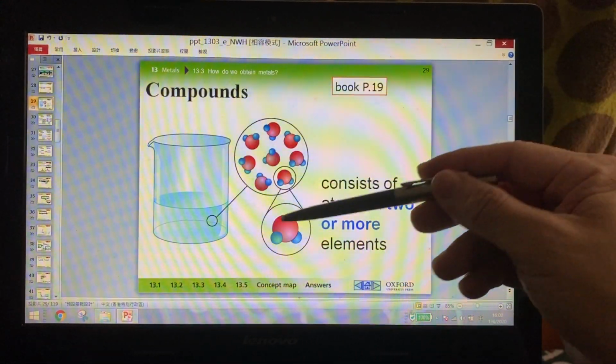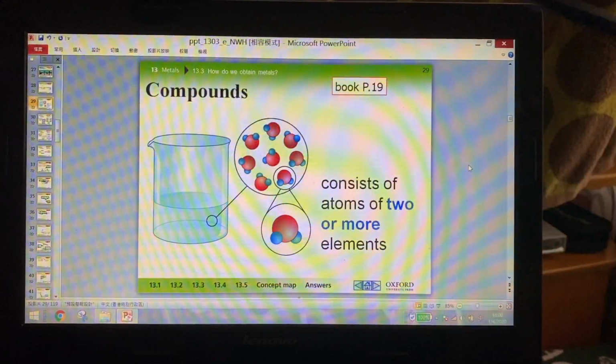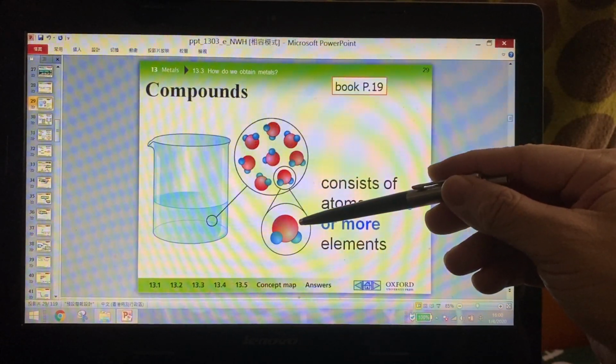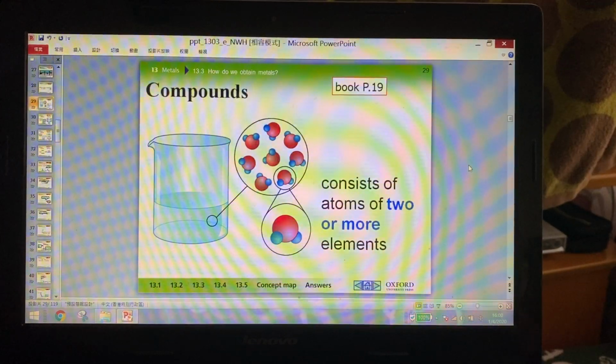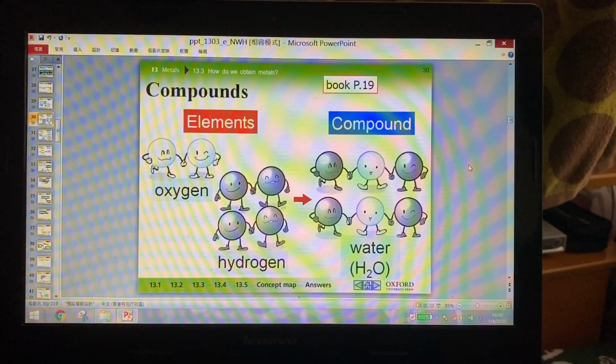As you see, the red color is one element and the blue color is another kind of element. So at least two kinds of elements are combined together. So this is a compound. Okay, example.